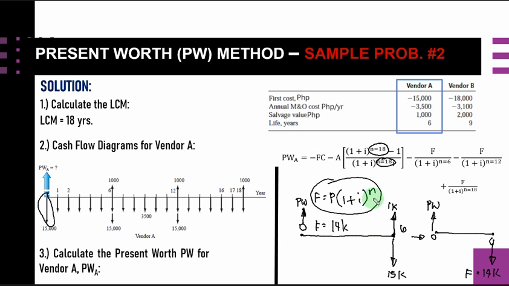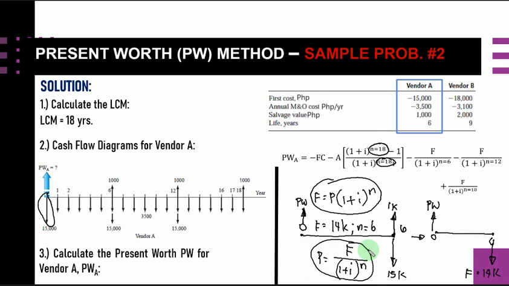And our N here is 6, simply 6 years. If you are going to get the value of your P, P is equal to F over 1 plus i raised to the N. This is now the formula.